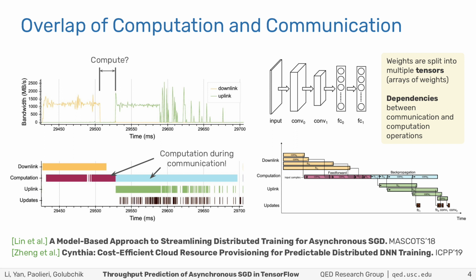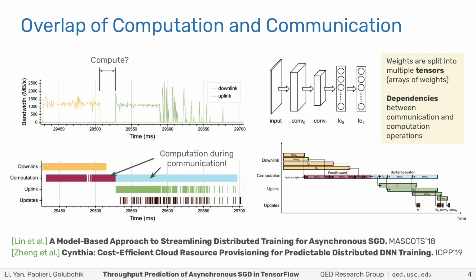We investigated this problem and realized that in fact computation can have a significant overlap with communication during asynchronous stochastic gradient descent for some deep neural networks. So a coarse model where each worker goes through each phase, downlink, compute, uplink, sequentially, is not sufficient. The time between what we see on the network as the end of the downlink and the beginning of the uplink is not the computation time.